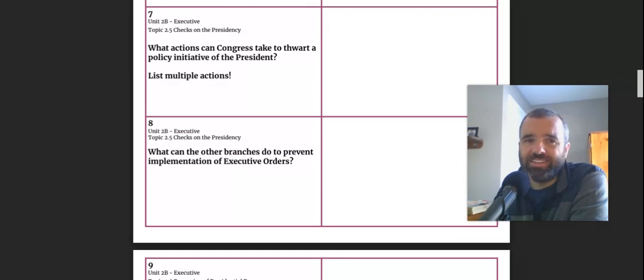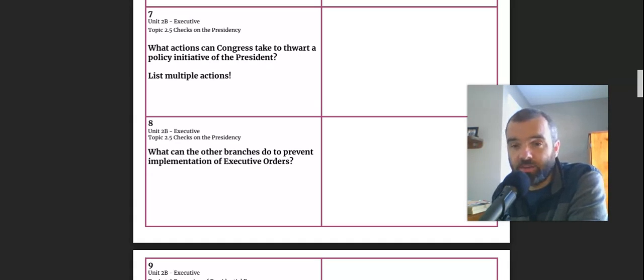So if we're going to look at flashcard 7 and talk about what actions Congress can take to thwart a policy initiative of the president, Congress can do a lot of different things. First of all, obviously you have impeachment, but that's a very rare thing. Congress could also impede the approval of presidential appointments, whether it's judges or cabinet secretaries. Congress can launch investigations into presidential actions, which they've certainly done. Congress can withdraw funding from government agencies or government programs. Congress could override a presidential veto.